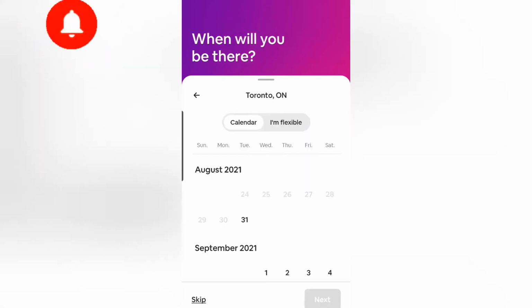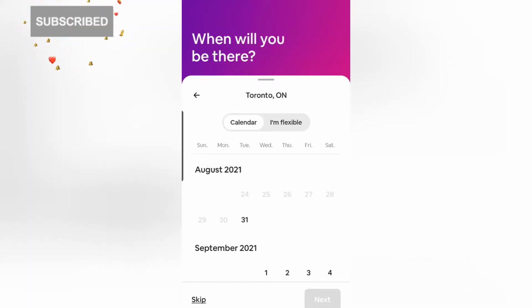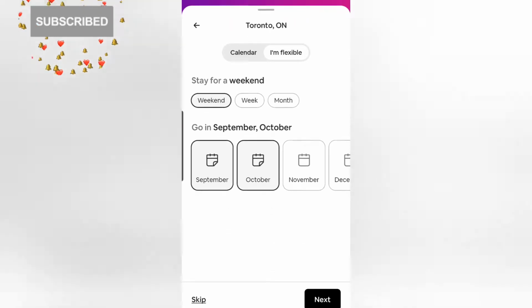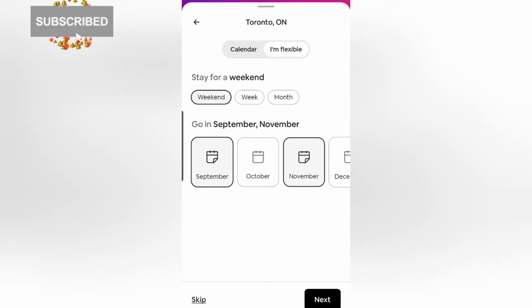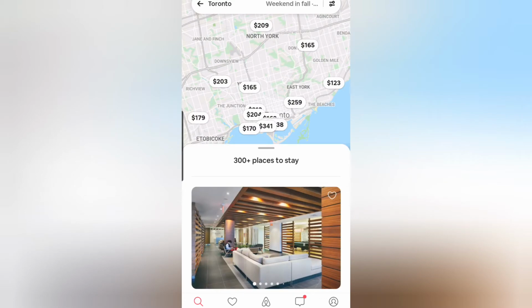Let's say, for example, I'm flexible. Here you choose weekend or month or so. Let's say I choose October. Next, adults, for example, choose two, kids or something, and search. So here it shows you the map and the places, and of course this app is the cheapest I have found so far. You will find a lot of apps to find hotels, renting and stuff like that, but this one is the cheapest, and it's very convenient to use.